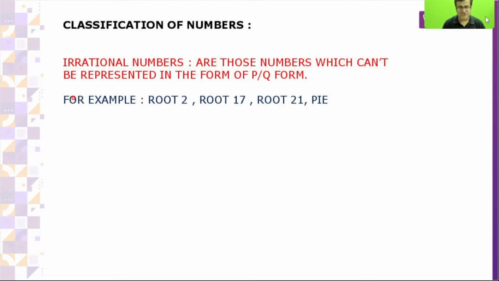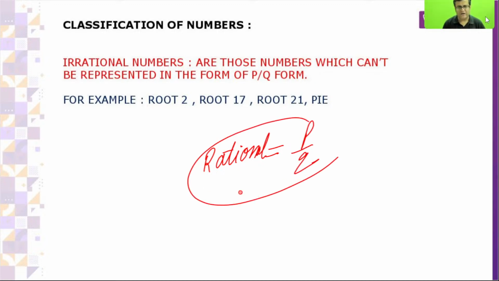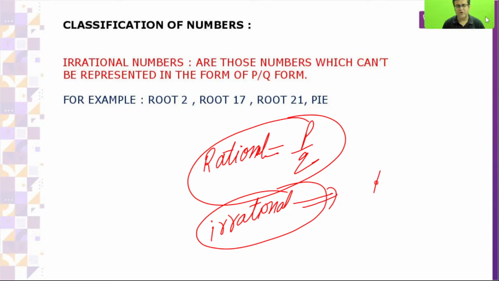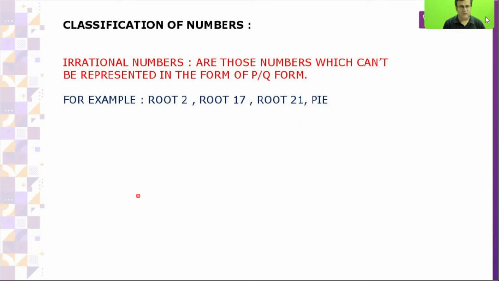Now come to irrational. Rational means P by Q. Irrational is what? Now we are discussing irrational. Irrational is that which is not equal to P by Q. Those which cannot be represented in the form of P by Q are irrational. If it can be represented in P by Q form, it is rational. If it cannot be represented in P by Q form, it is irrational.